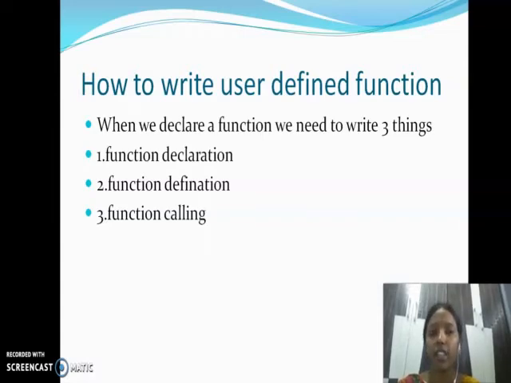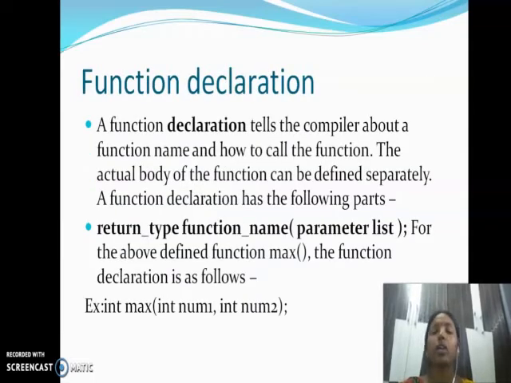When we declare a function, we need to write three things. First, function declaration, function definition and function calling. Now first we go with what we mean by declaration, what we mean by definition, and what we mean by calling. Now we'll understand. Now, function declaration.